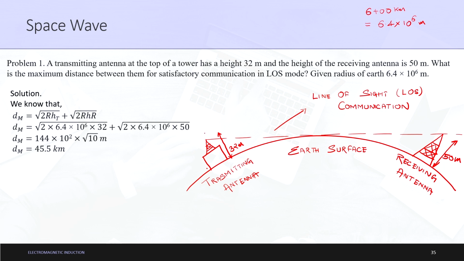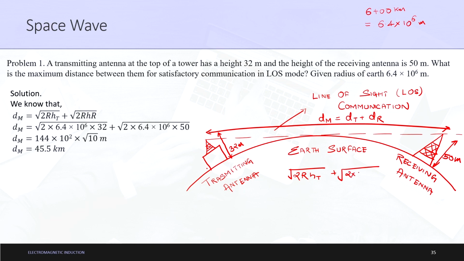So, the maximum distance is the distance from this portion to this portion. Let me write this as dm, which is equal to dt plus dr. We already know the formula. In the last concept we studied that dm is equal to under root of 2 multiplied by r multiplied by ht plus under root of 2 multiplied by r multiplied by hr. We know the value of r as 6400 kilometers. So, dm is equal to root of 2 r ht plus root of 2 r hr, with hr in subscript like this.